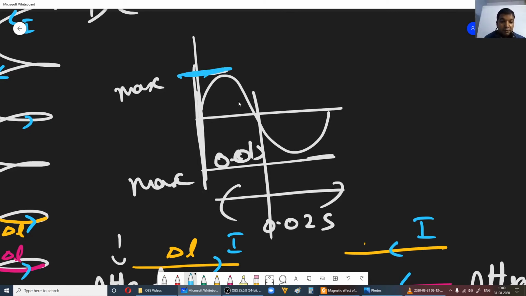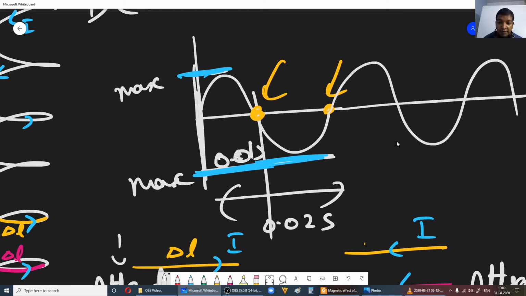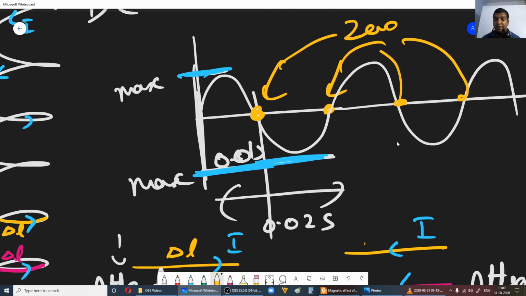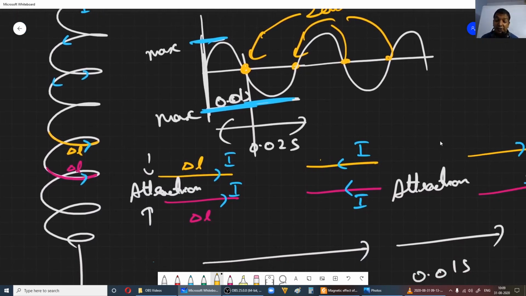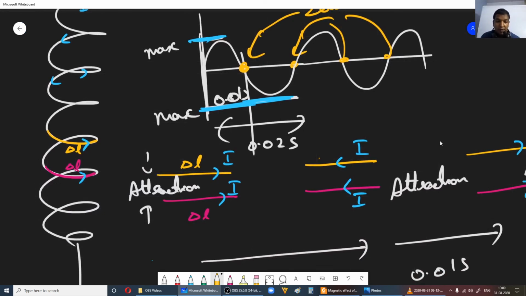Every 0.01 second the current will become 0, and it keeps on repeating like this. So the nature of force is attraction, independent of the direction of the current going through the spring.